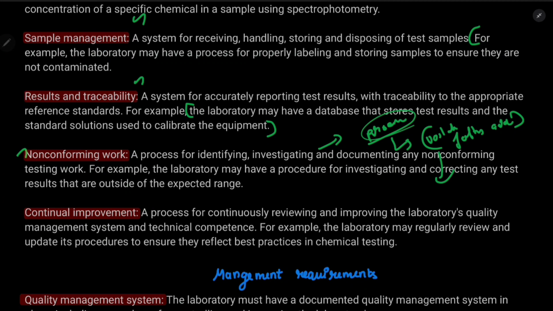You have the technology to check total fatty acids, but for volatile fatty acids you don't have the specific chemicals or equipment to test it. So that is non-conforming work.